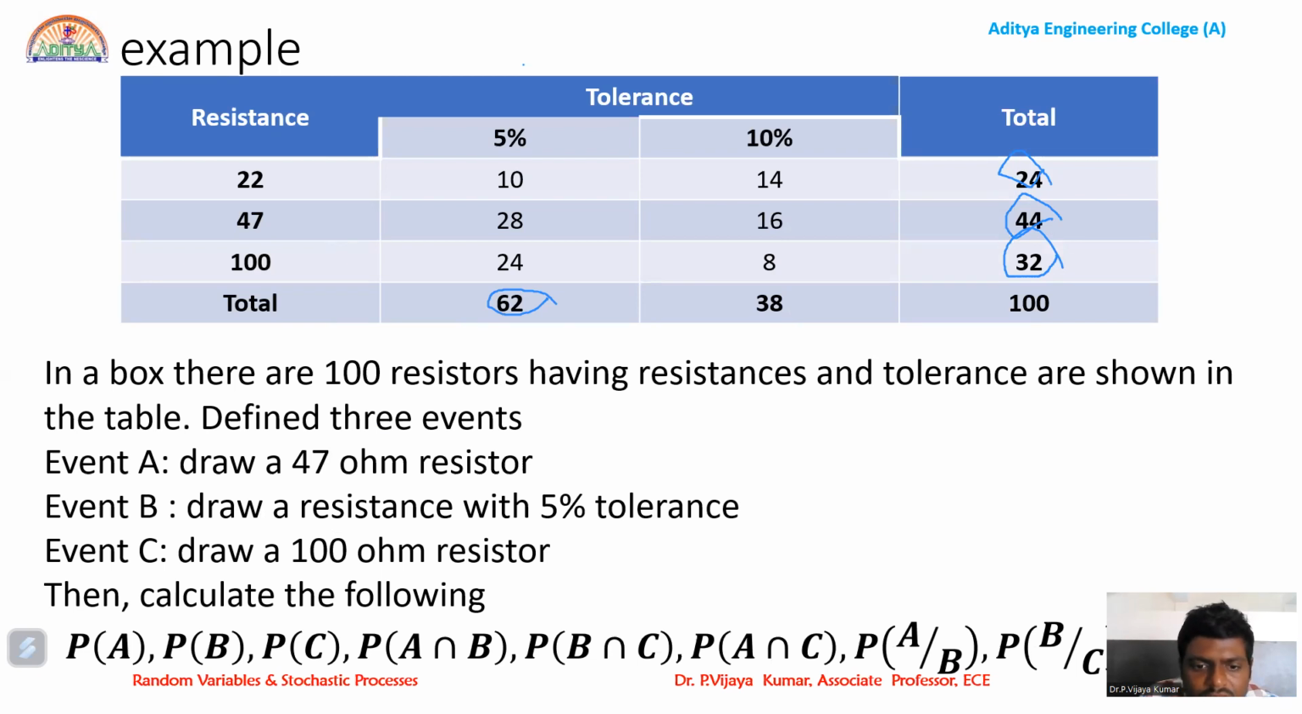So event B means I have already picked up the 5% tolerance resistor. Among the 5% tolerance resistors, what is the probability that it will be a 47 ohm resistor? Totally, the 5% tolerance resistors are 62. But event A is drawing a 47 ohm resistor. So among the 5% tolerance resistors, I need to select a 47 ohm resistor. The possible combination is 28 by 62. Like this, we can compute the conditional probabilities. With this example, we can see the difference between the event probability, joint probability, as well as the conditional probability.